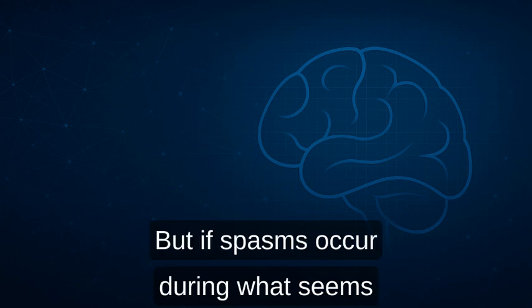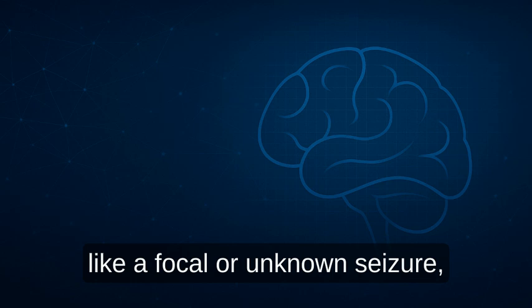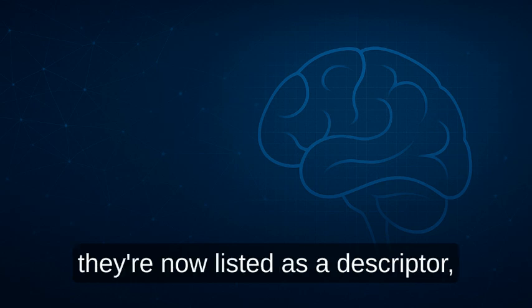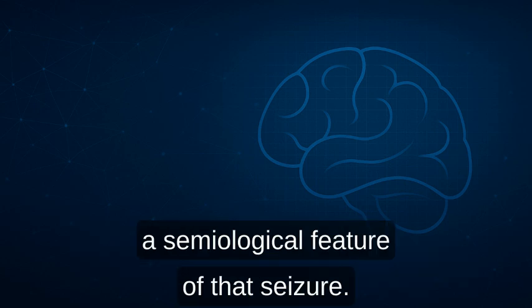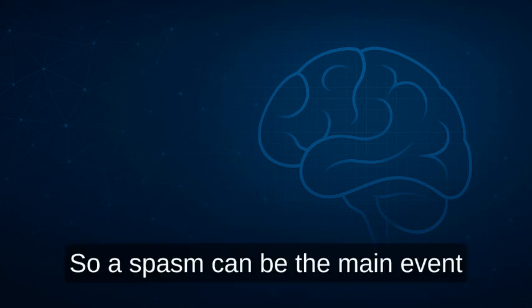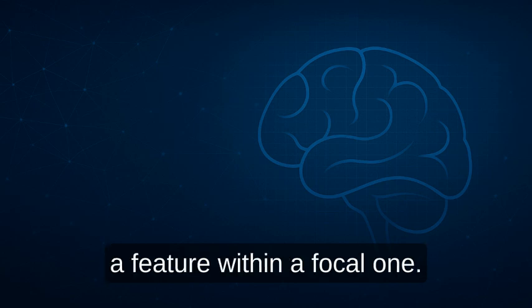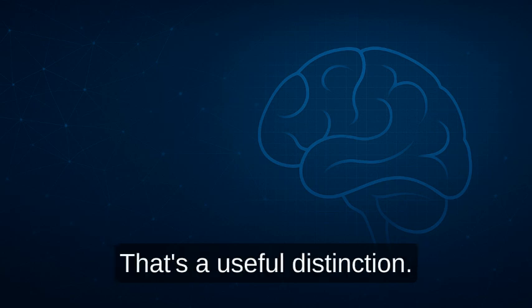But if spasms occur during what seems like a focal or unknown seizure, they're now listed as a descriptor, a semiological feature of that seizure. So a spasm can be the main event in generalized seizures or a feature within a focal one. That's a useful distinction. It is.